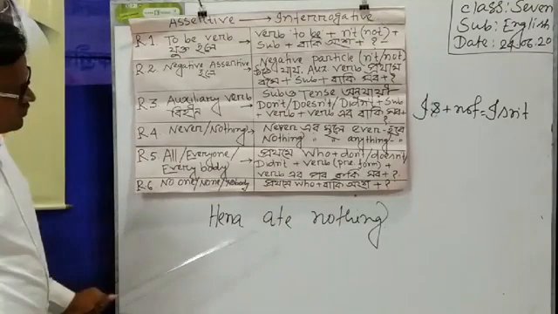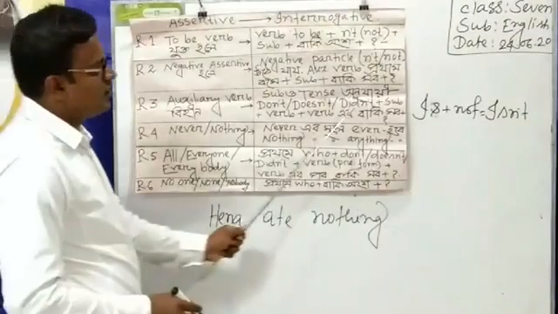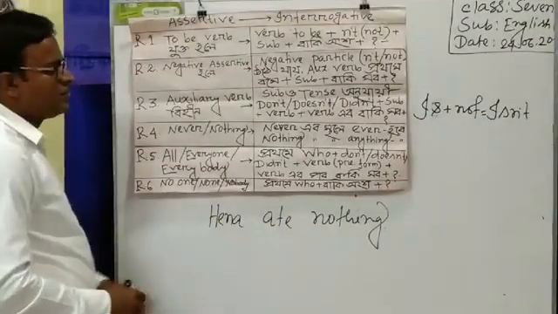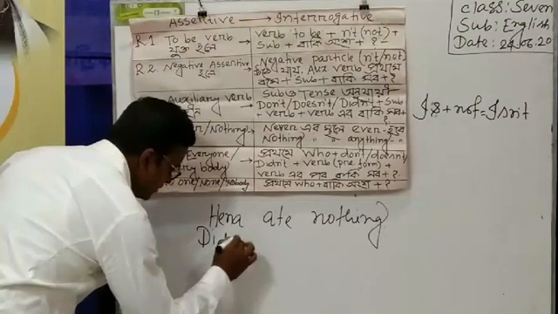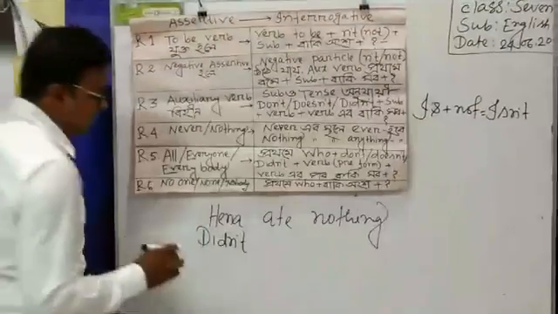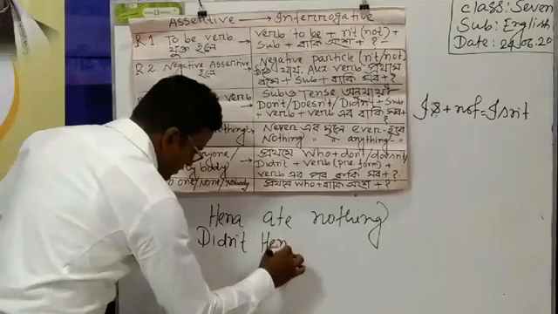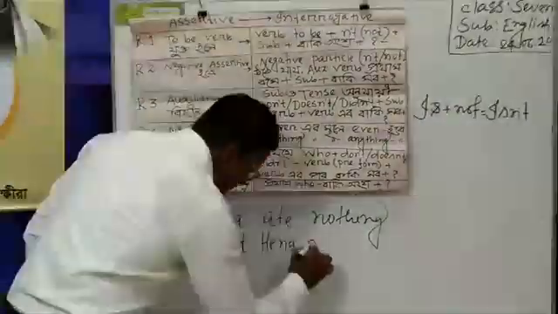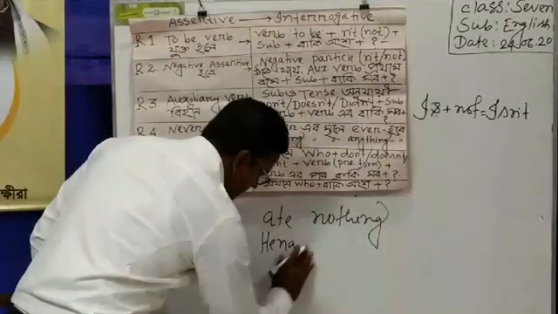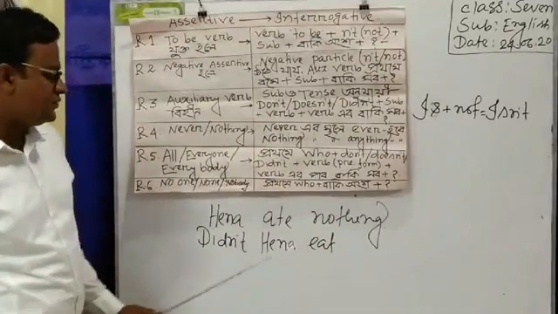Here you see that the verb is past form. That's why at the beginning of the sentence I have to write "didn't". Didn't. And then subject, didn't Hena. And then verb. Here I am writing "eat".